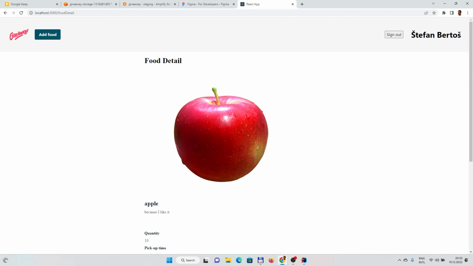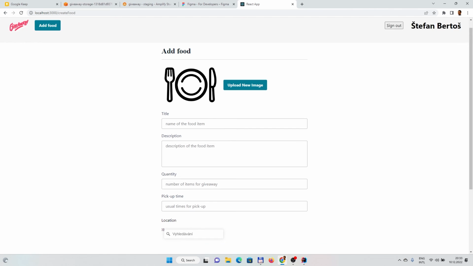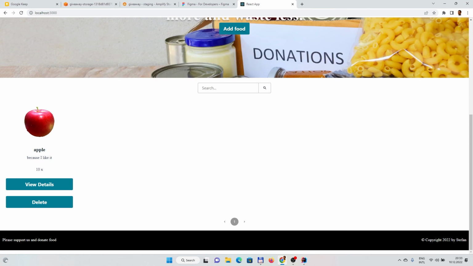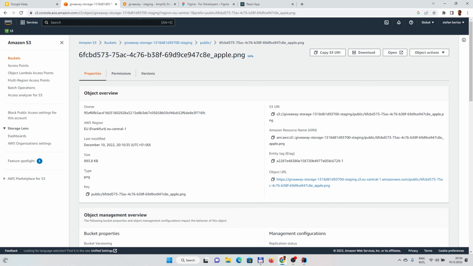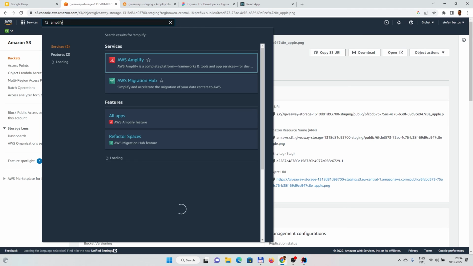So basically, we right now have add food and delete food and update food and so on, which works nicely. You can also search and stuff like that. The next step would be that you would normally want to deploy the things and host it. Before that, I recommend storing everything in Git. Obviously, you can do the hosting from something else as well, but I think it's better to go with proper Git code. So let's navigate to Amplify